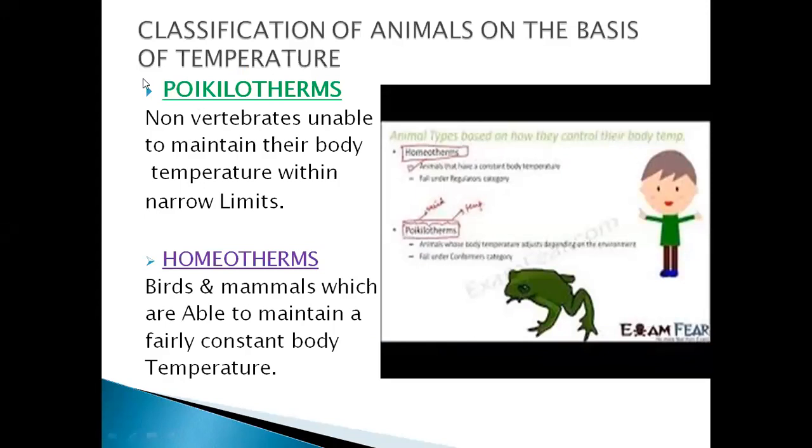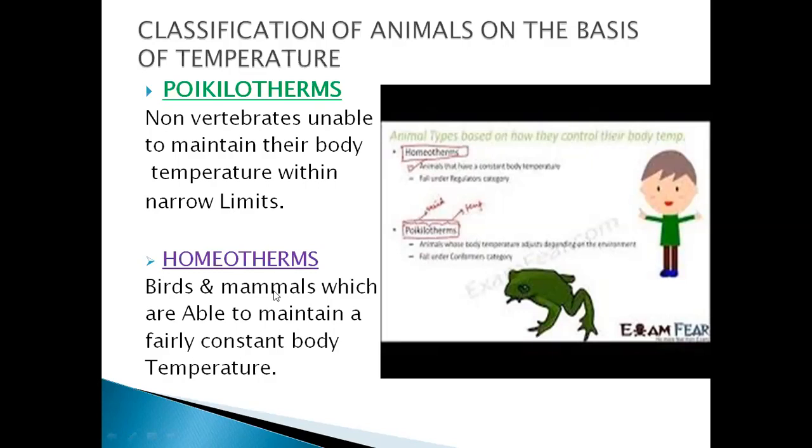Further is a classification of animals on the basis of temperature. We have classified animals on the basis of their body temperatures. So there are two types, the poeciliotherms and the homeotherms. The poeciliotherms are those animals, or you can say non-vertebrates, unable to maintain their body temperature within narrow limits. While homeotherms, birds and mammals, are able to maintain a fairly constant body temperature.